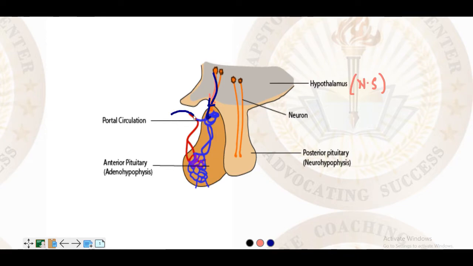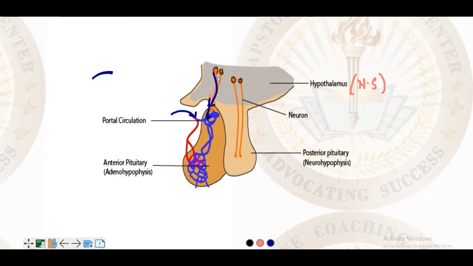Here an artery enters and breaks into certain capillaries, becoming a bunch. These capillaries are very thin walled, with only a single layer of cells in the wall. These capillaries are attached to the neurons here.